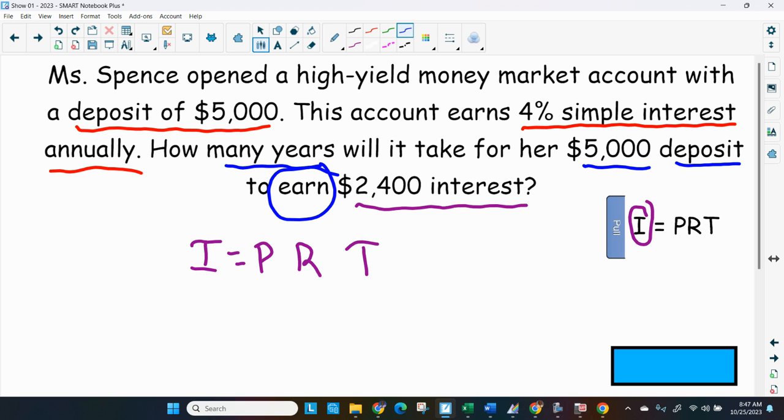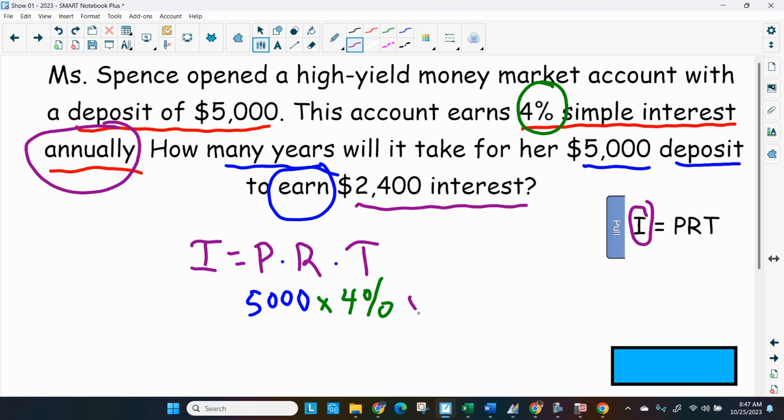We're going to multiply the principal, which was the $5,000 she put in, by the interest rate, the 4%, and then by the amount of time, which is 1 year.